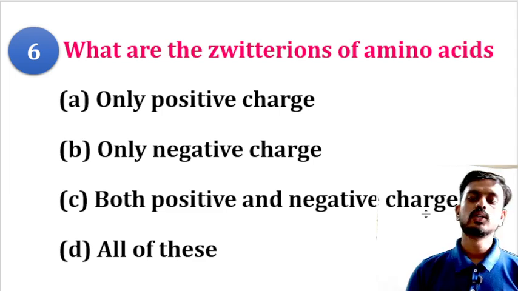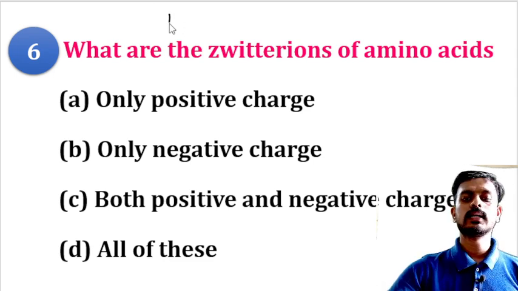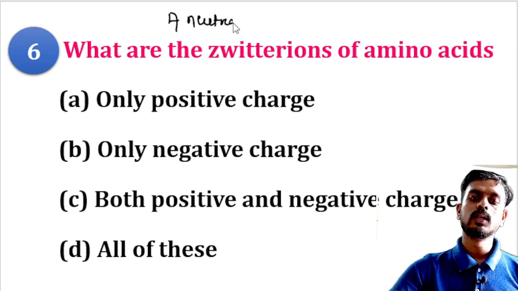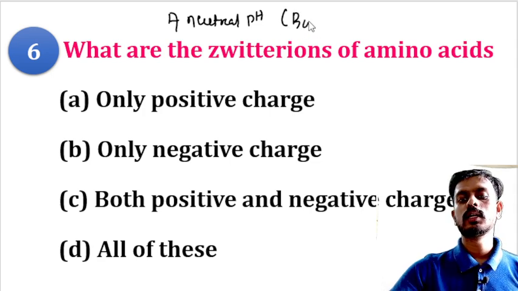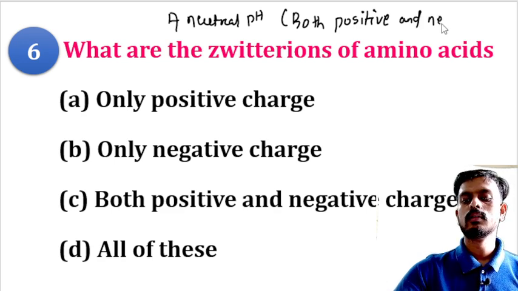What are the Zwitter ions of amino acids? Remember, Zwitter ions are basically exerted at neutral pH. At neutral pH, your amino acid contains both positive and negative charge.